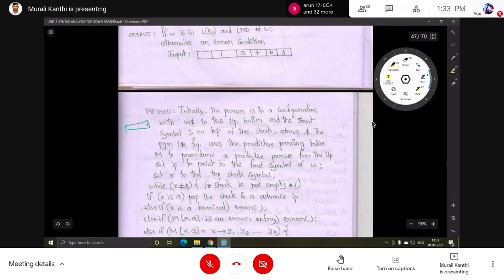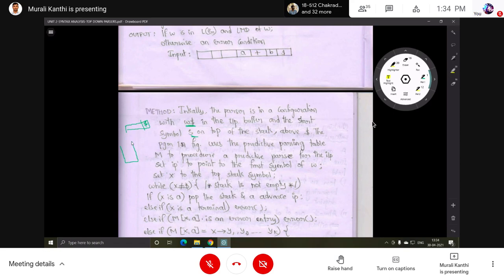First, whatever the input string is given, that input string will be placed into the input buffer, which consists of W and a marker that indicates the end of the string. So finally we can call it W dollar. W is the input string, dollar is the end of the string. The input buffer is going to have this input string and a dollar, and the start symbol S on top of the stack.